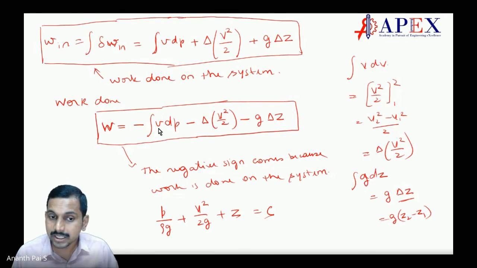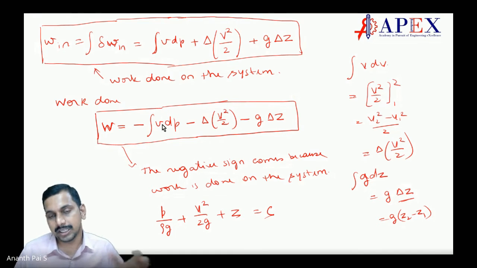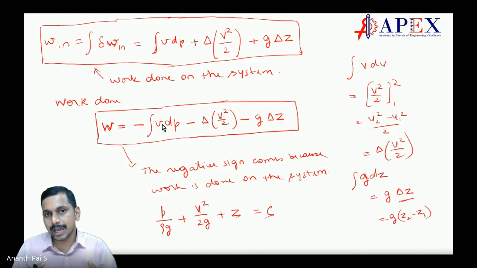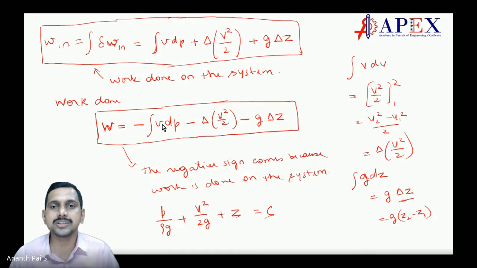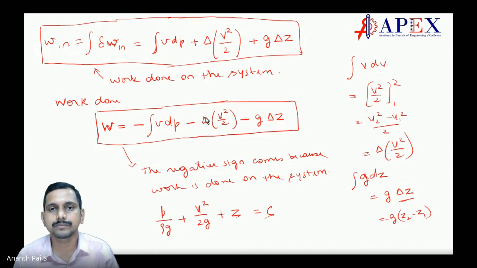What is that? Specific volume into delta P. It can compress. So when you compress, what happens? The density increases, pressure also may increase. Correct? That goes over here. Kinetic energy: it may go faster, velocity will change. This is specific volume, this is velocity.